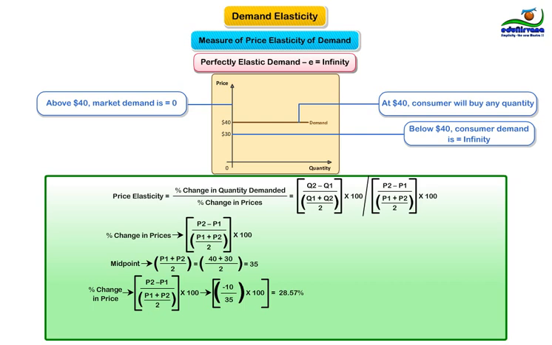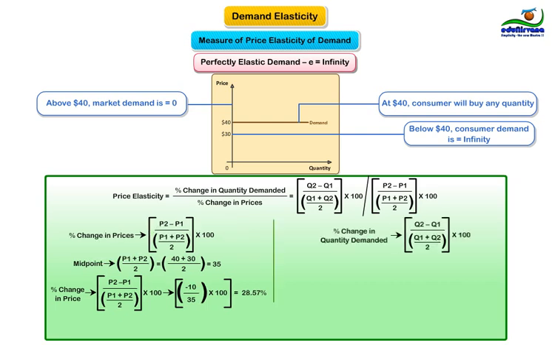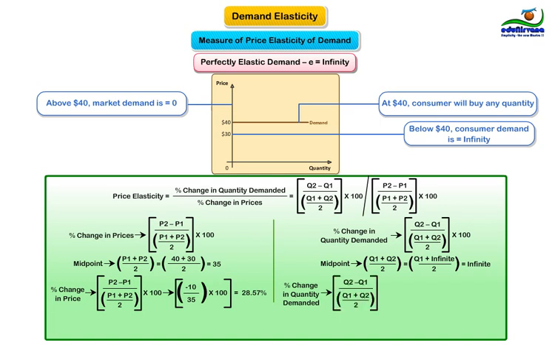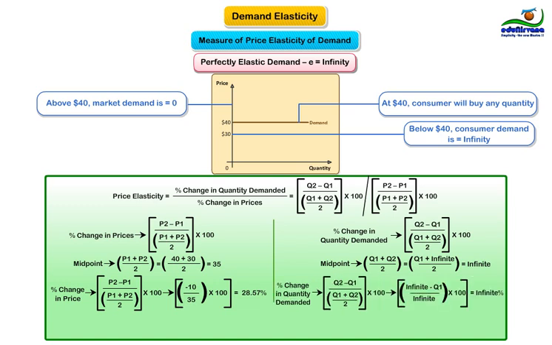28.57%. Let's now calculate percentage change in quantity demanded. Midpoint is Q1 plus infinite divided by 2, which results in infinite. Percentage change is Q2 minus Q1 divided by midpoint whole multiplied by 100 results in infinite percentage.